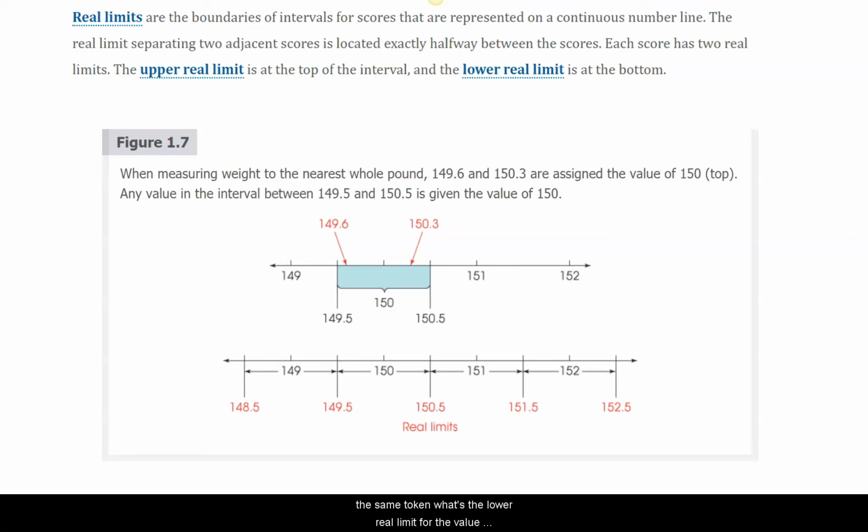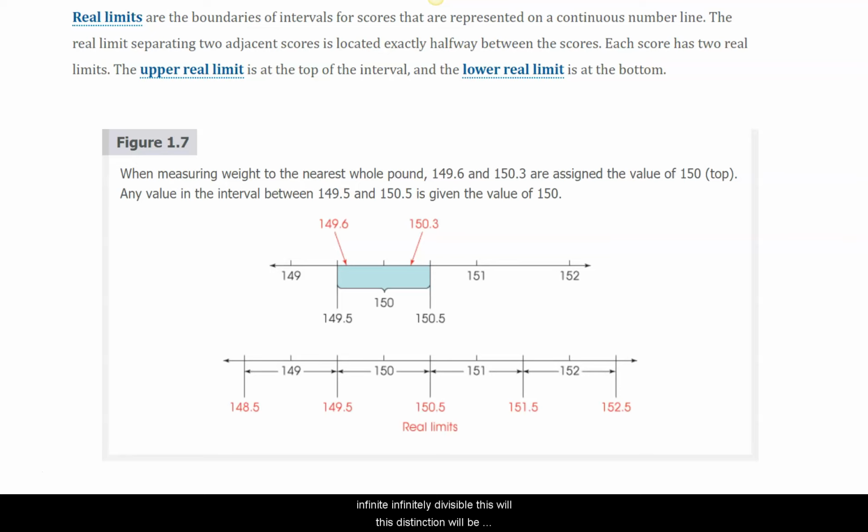So by the same token, what's the lower real limit for the value of 150? Well, if we're infinitely dividing, it's actually 149.5. I will round up 149.5, and that number for 150 will go all the way till 150.4 roughly. It extends to an upper and lower real limit. This upper and lower real limit suggests that the value is continuously and infinitely divisible.